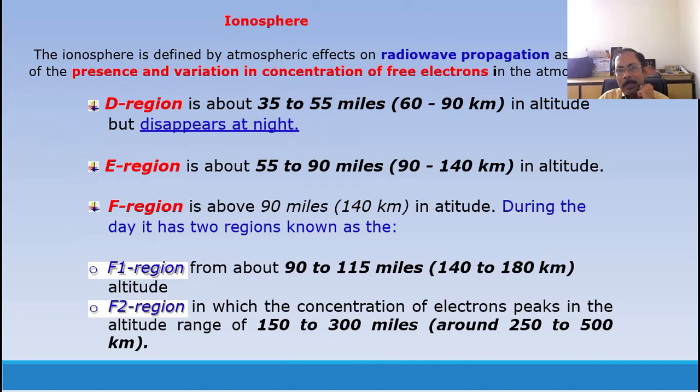These are at different altitudes, and they are always varying. These layers are not fixed, so the height or depth is increasing and decreasing during day and night. The D region is about 35 to 50 miles or 60 to 90 kilometers, and it disappears at night. The E region is 90 to 140 kilometers in altitude, and these are very, very rarefied.